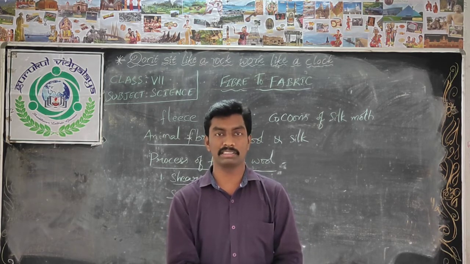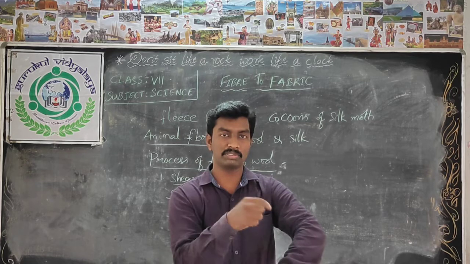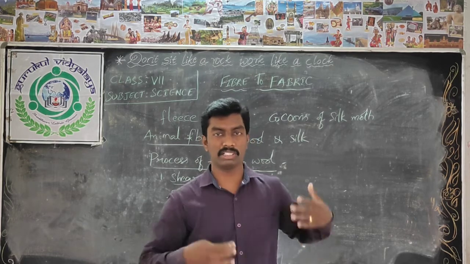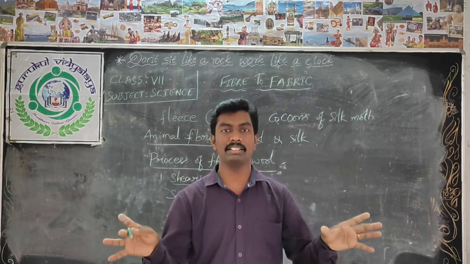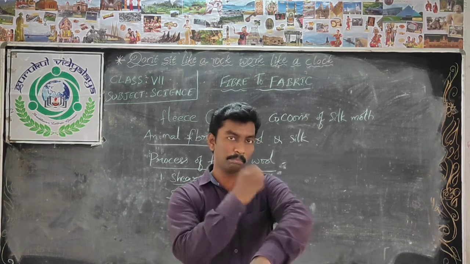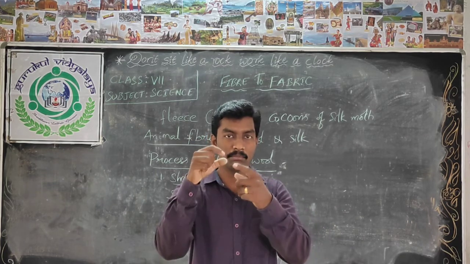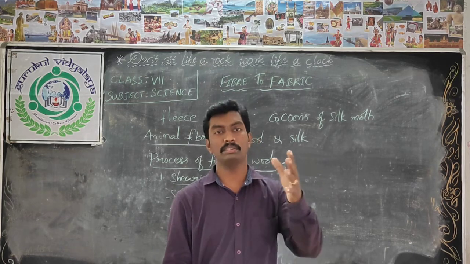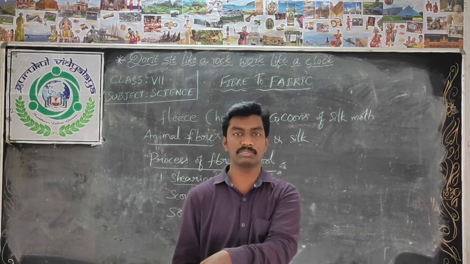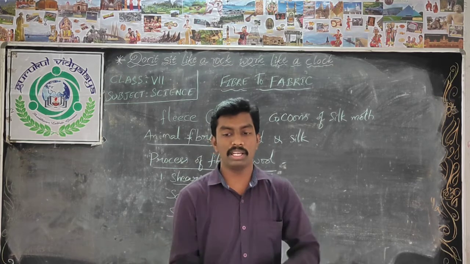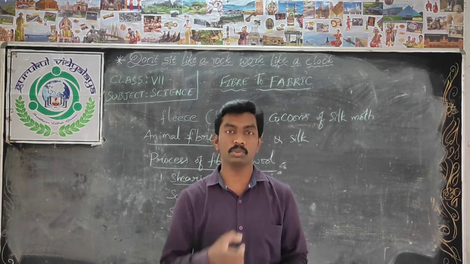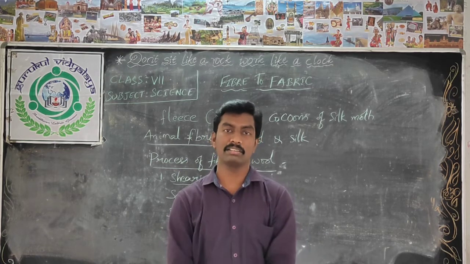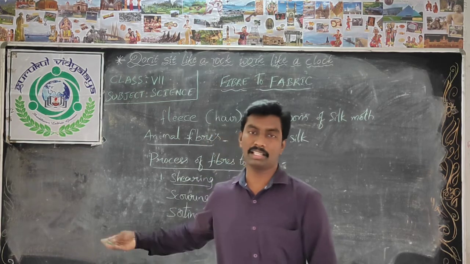We call it burrs. So we'll pick them from the sweaters. Everything in the sweater will be neat and clean, but in some areas some burrs, woolen small balls, will be observed. To remove them, before knitting these sweaters, they will scour again. That means they will wash again to remove those burrs from the fiber. So that is another process.